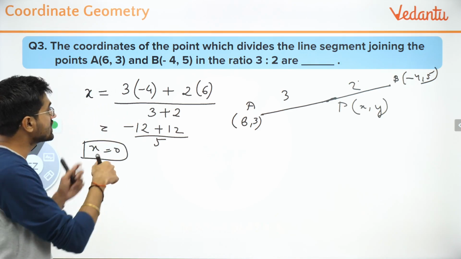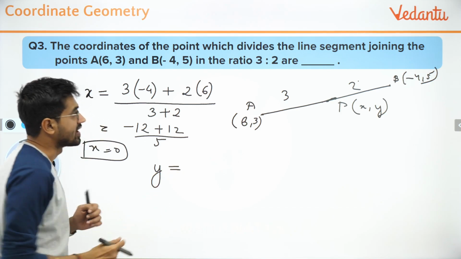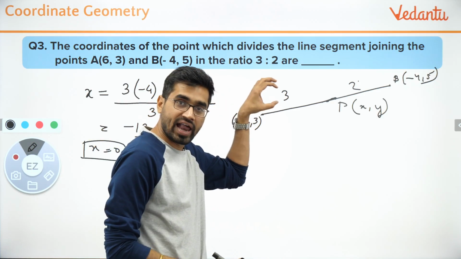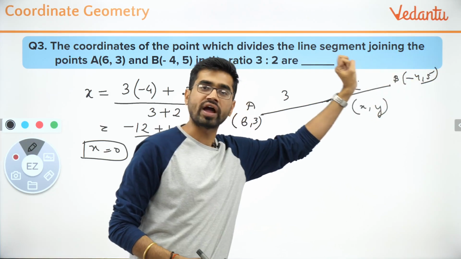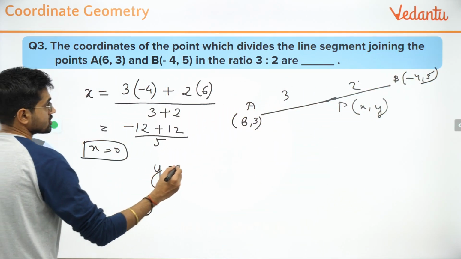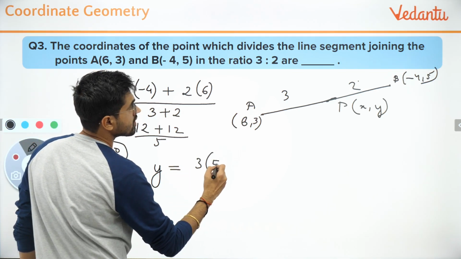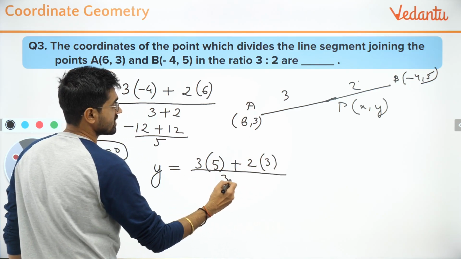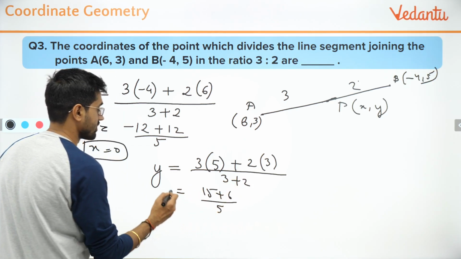Fine. Now you apply a similar approach for y. So y is equal to, let us apply it again. It's the easiest problem, by the way. You take the same value of the ratio, but this time you multiply it with the y part or the y coordinate. So you get 3 times 5 plus 2 times 3 by the sum of these two values. So this will be 15 plus 6 divided by 5.